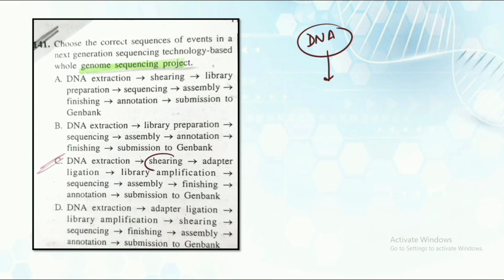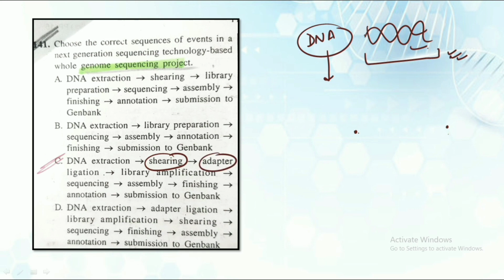The second step was shearing, and after the shearing we ligate the adapter. What do we mean by adapter ligation? The first step was that we extracted the DNA, and after that we prepared it so that it could be cleaved. At the point where this DNA needs to be cleaved, the adapter is ligated.